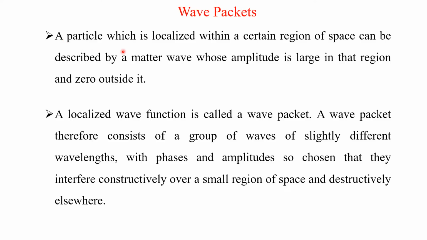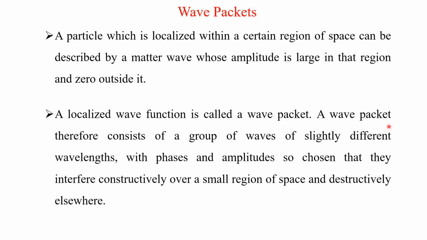A particle which is localized within a certain region of space can be described by a matter wave whose amplitude is large in that region and zero outside it, which we are going to see pictorially in my next slide. A localized wave function is called a wave packet.